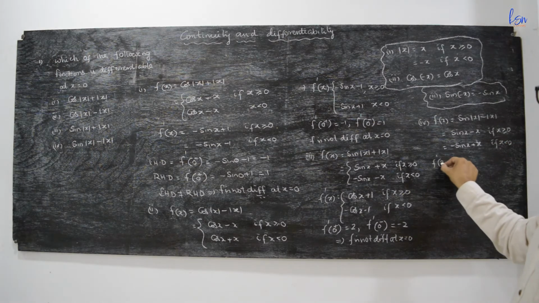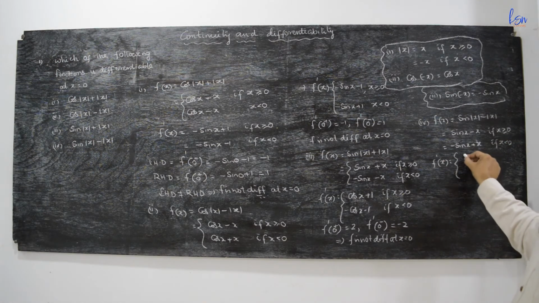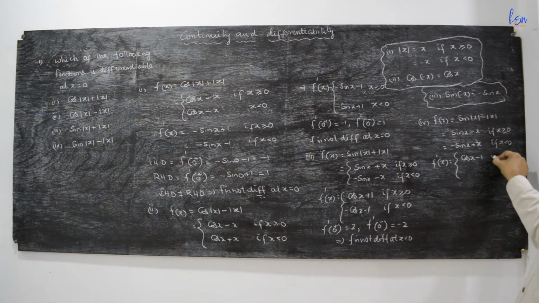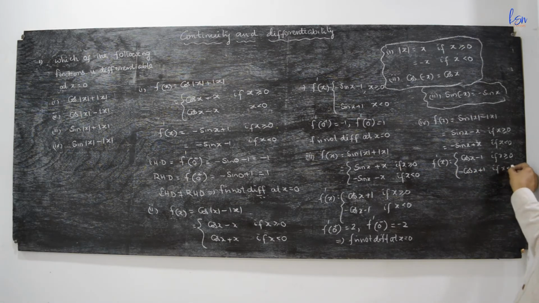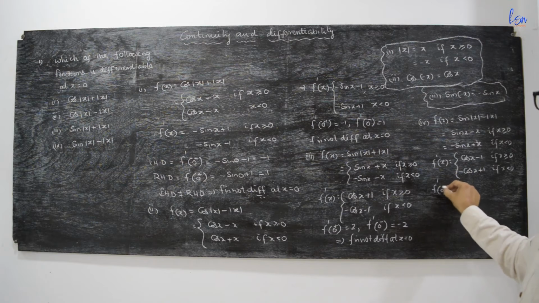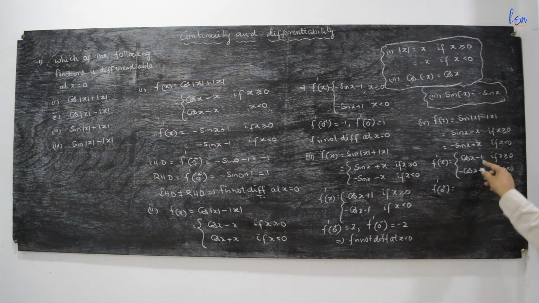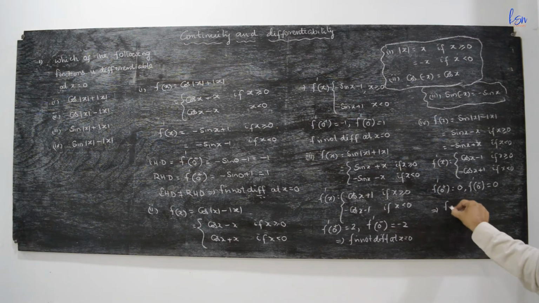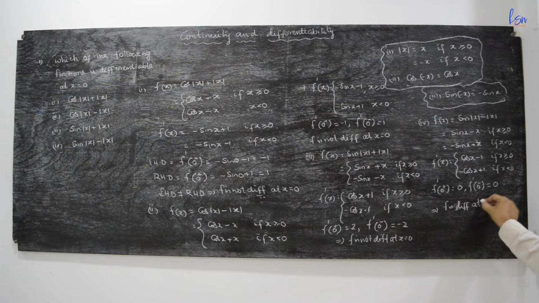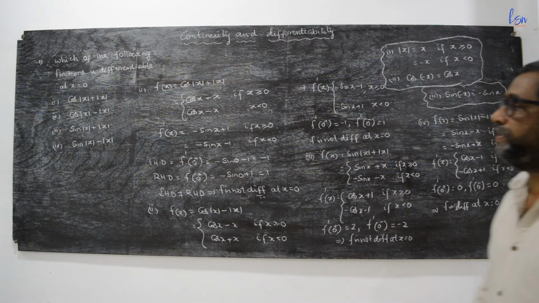Now f'(x) is equal to cos x minus 1 if x is greater than or equal to 0, and minus cos x plus 1 if x is less than 0. Now f'(0+) is cos 0 minus 1, which is 0, and f'(0-) is minus cos 0 plus 1, which is equal to 0. Both are equal, which implies f is differentiable at x is equal to 0. Therefore, the fourth option is the answer.